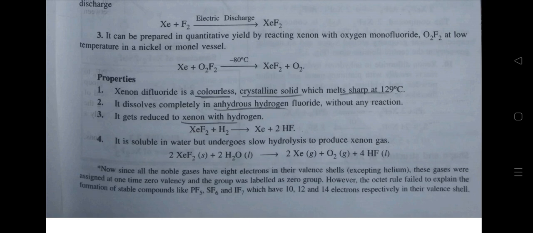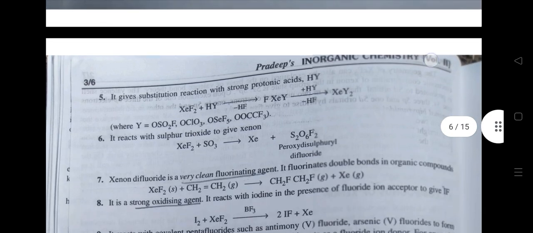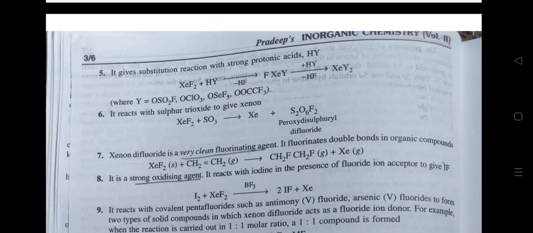Second, it dissolves completely in anhydrous hydrogen fluoride without any reaction. Third, it gets reduced to xenon with hydrogen. Fourth, it is soluble in water but undergoes slow hydrolysis to produce xenon gas. Fifth, it gives substitution reactions with strong protonic acids HY. Sixth, it reacts with sulfur trioxide to give xenon.